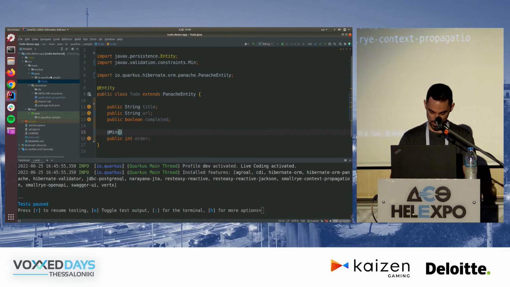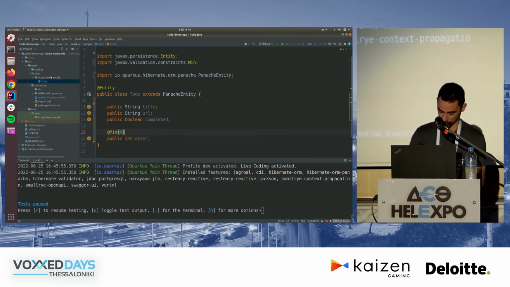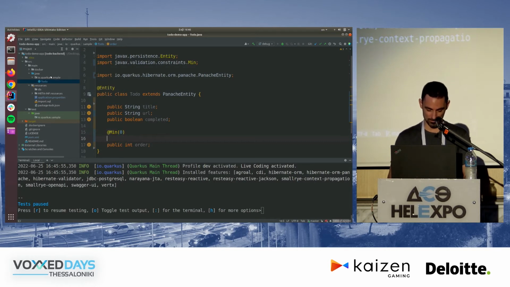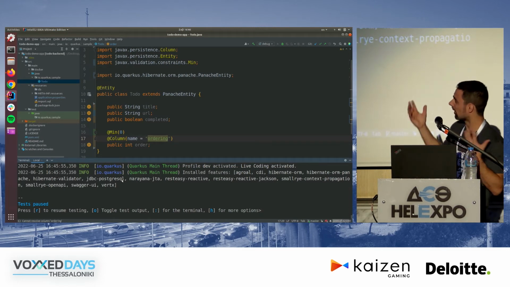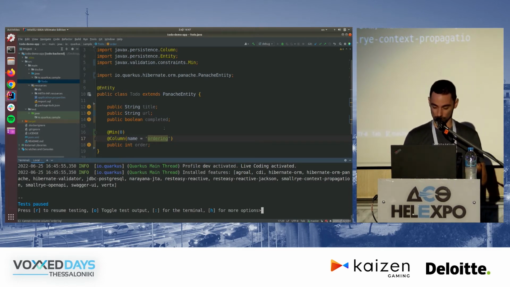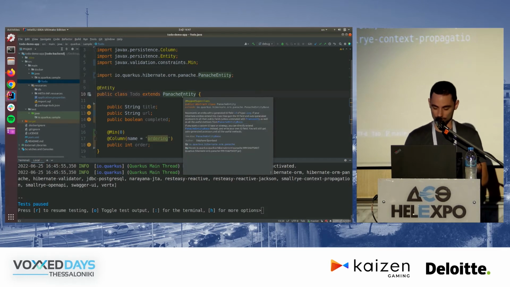I'll add a minimum order. So the minimum order here is supposed to be 0. If it's not 0, then we're not supposed to accept this input. And the column, I've named it ordering in the database. Now, this doesn't do much, right? This is just an entity, a Hibernate entity, with a little Quarkus magic to make the persistence simpler.